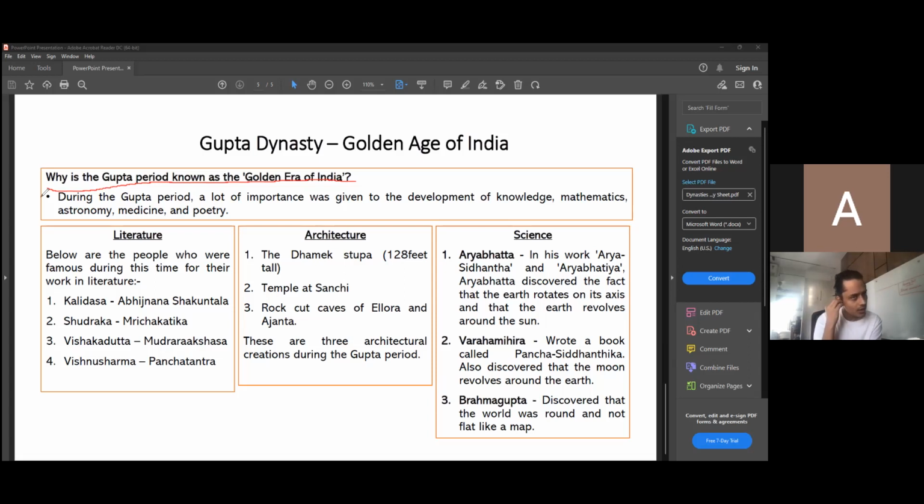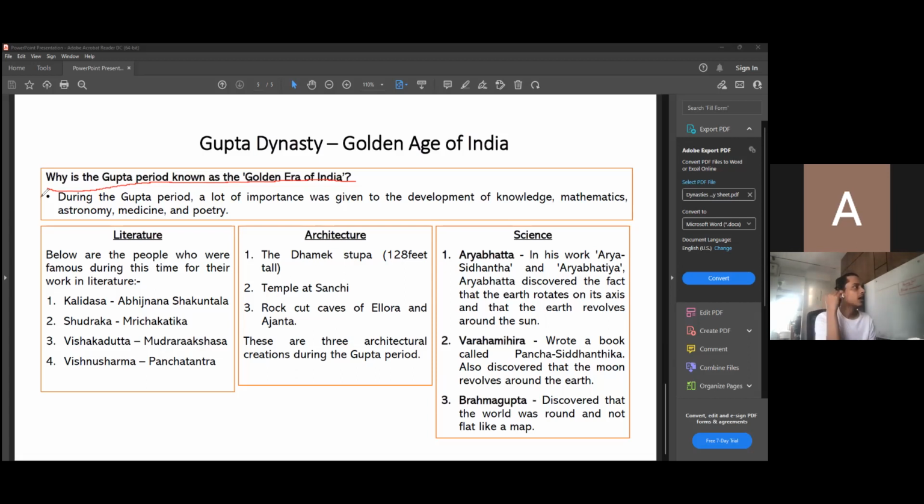There are 3 things that we will discuss in the golden age of India. First thing will be literature. Second thing will be architecture. And the last thing will be science. Literature, like I've already told you, is writing. Architecture is anything that is made, built. And science you all already know, is something that we will discuss a little bit later.